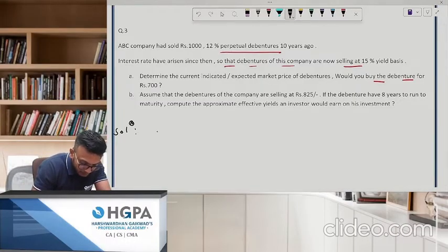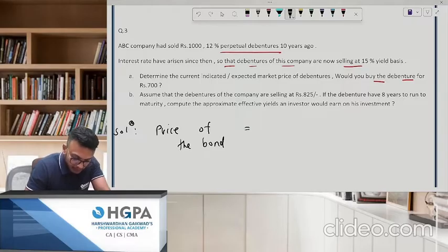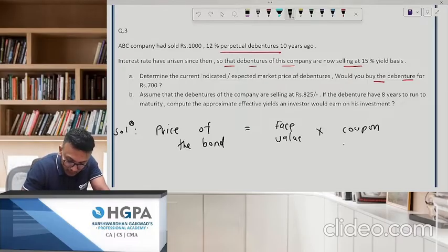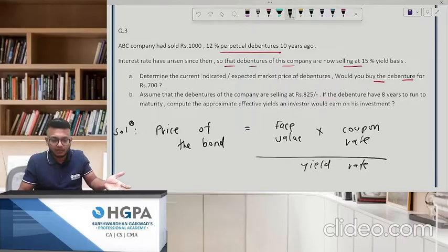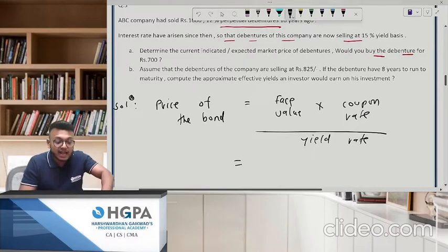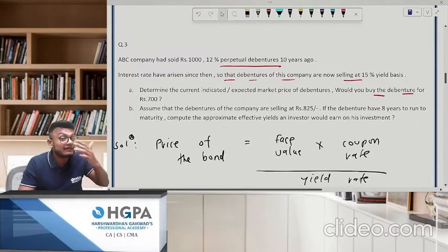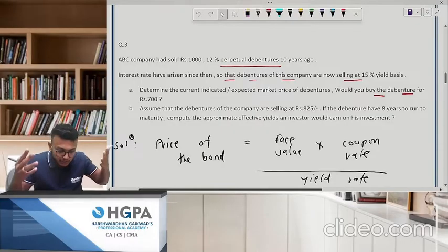Solution. Price of the bond is nothing but your face value into your coupon rate divided by your yield rate. Please save this formula. You can compute anything. If you want to compute the yield rate, you can just write face value into coupon divided by what? Price of the bond. Sir, why are we not using the previous two basic formulas? Arey baba, because there is no redemption.